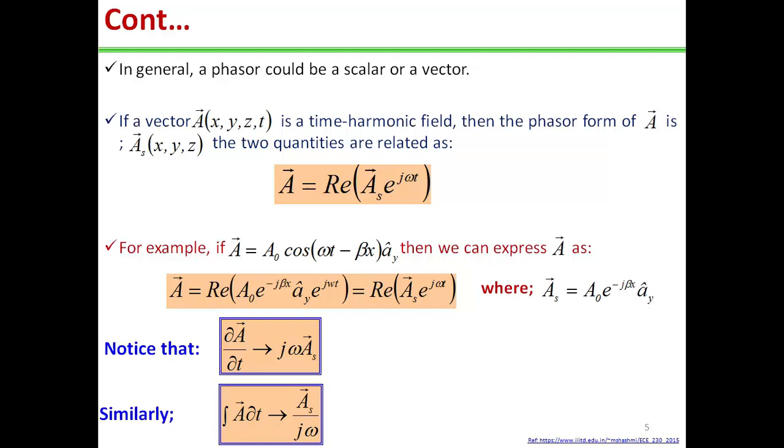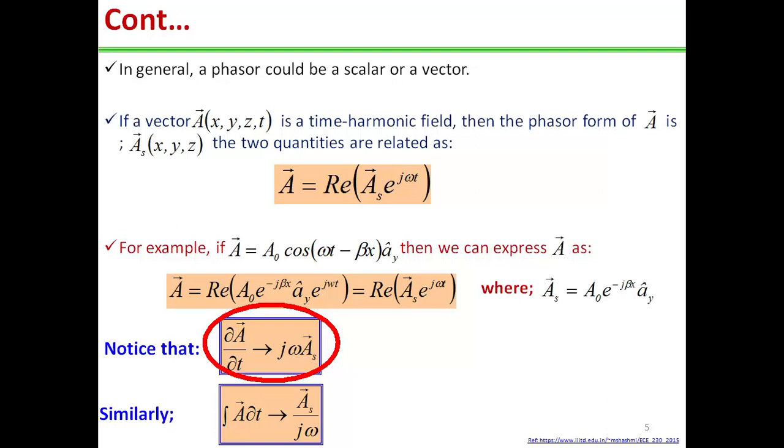So we can conclude that del A by del t is equal to del by del t real of As e to the power j omega t, and it shows that taking the time derivative of the instantaneous quantity is equivalent to multiplying the phasor form by j omega.